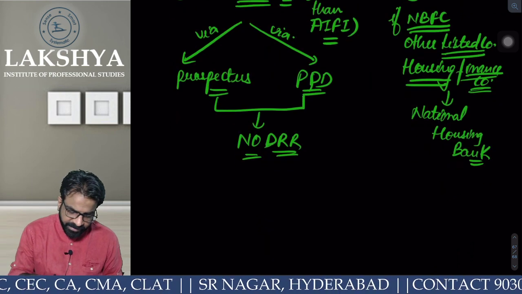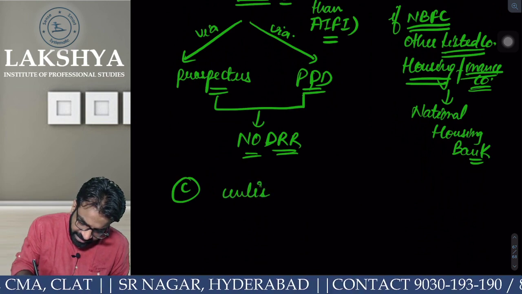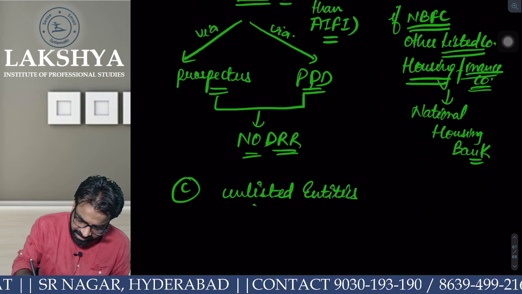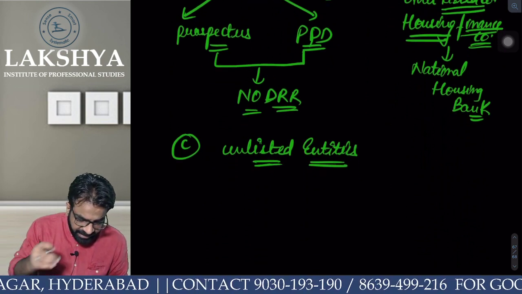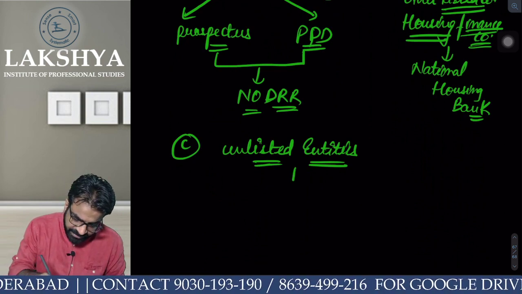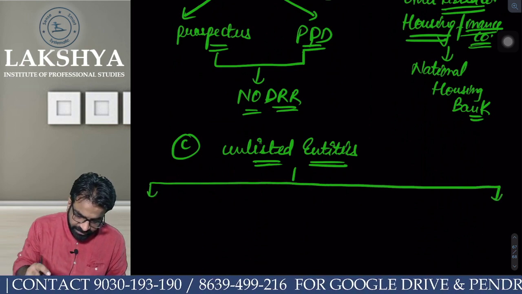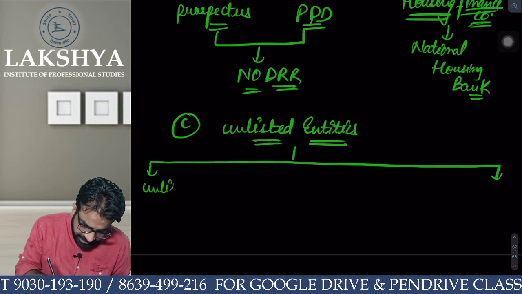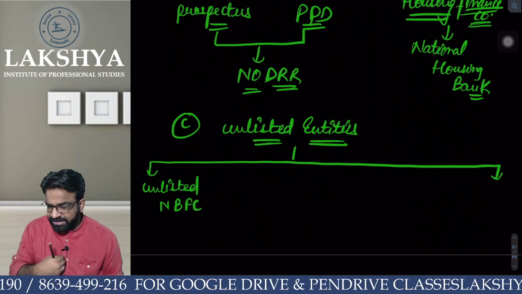Okay. Point number C. In case of unlisted entities. Now listen carefully, if it is unlisted entities, I will divide it into two parts. I am an unlisted NBFC.